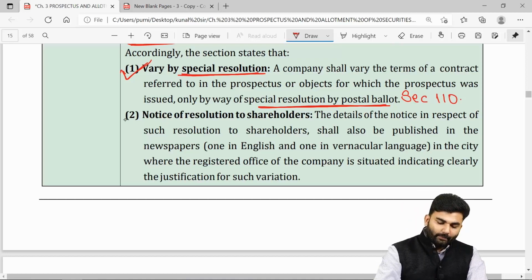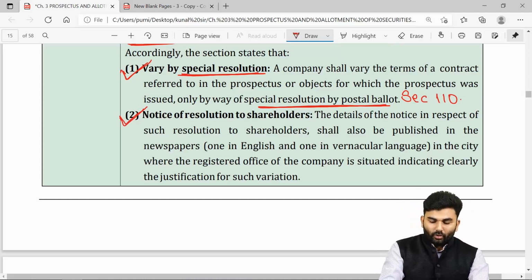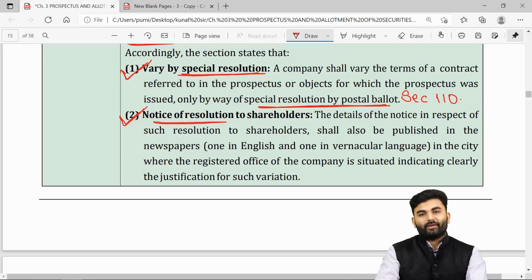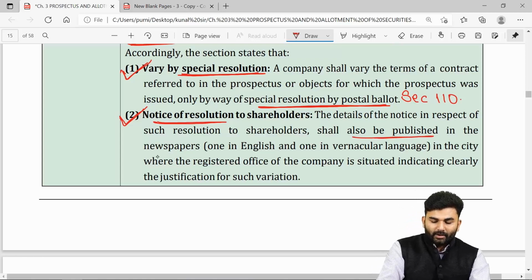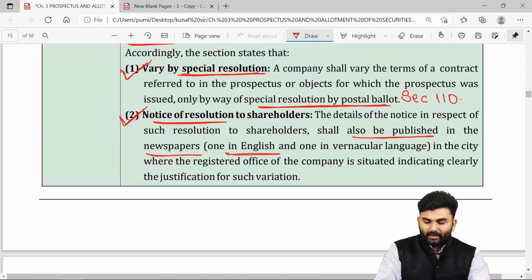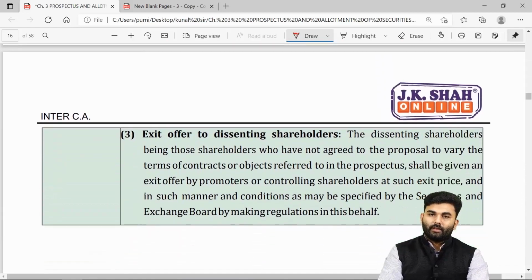See, whenever a company is going to pass a resolution through a postal ballot, the company needs to first of all give a notice of such resolution to every shareholder. In fact, the notice will also be published in newspapers, one an English newspaper and another a vernacular newspaper.